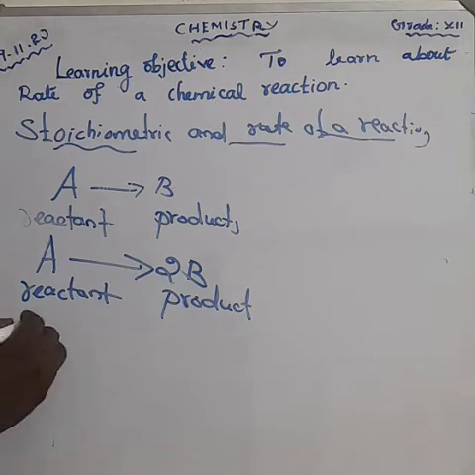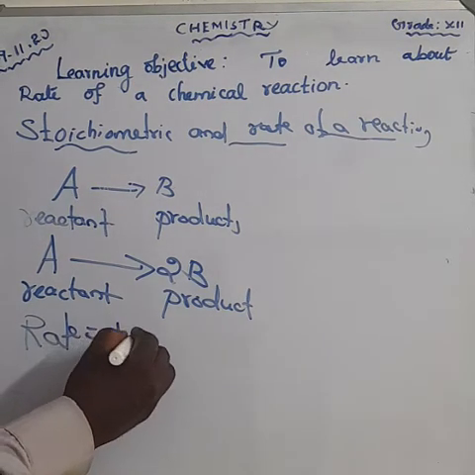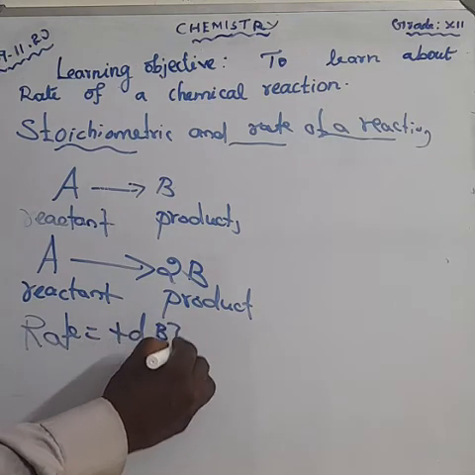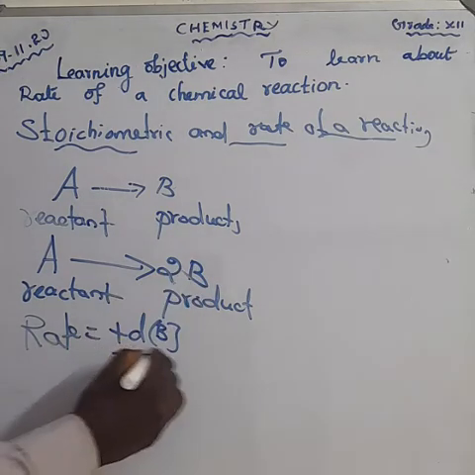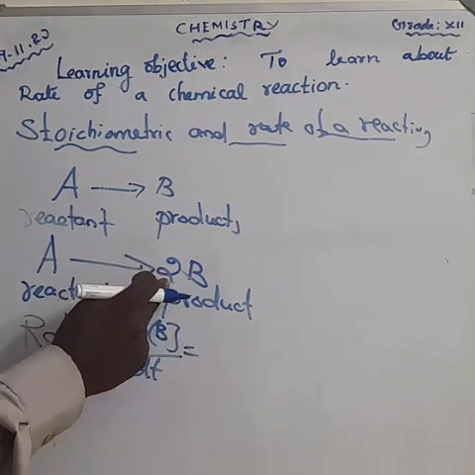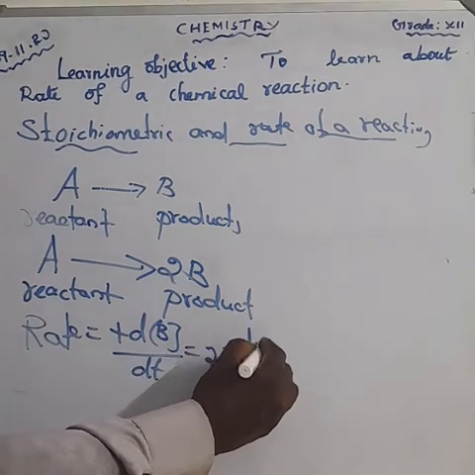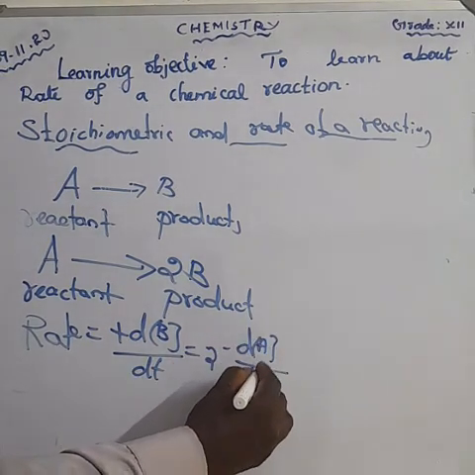Rate is equal to plus dB, first you write the product, divided by dt, is equal to 2 into dA divided by dt.